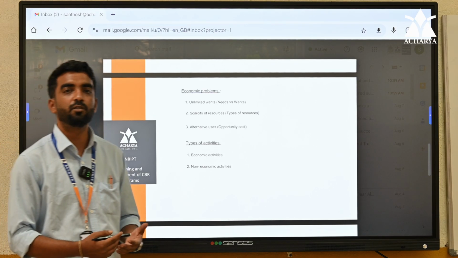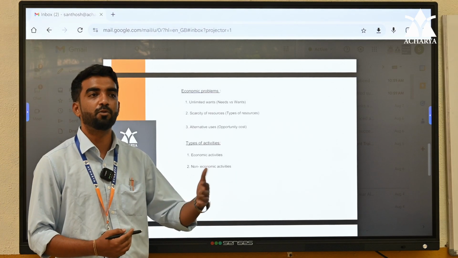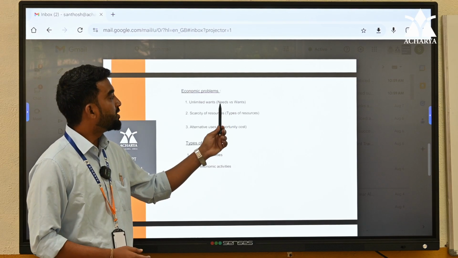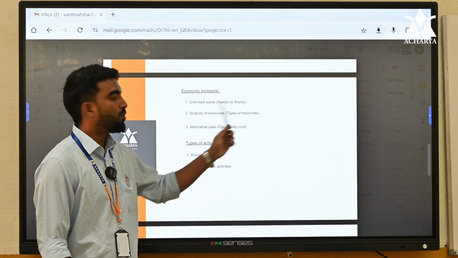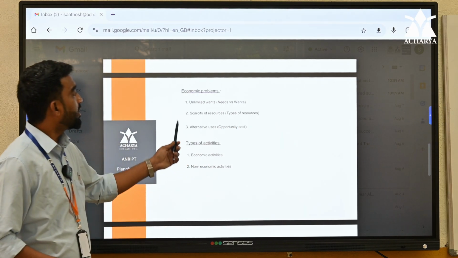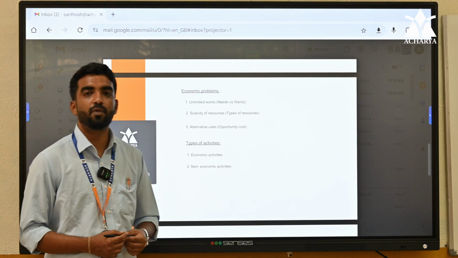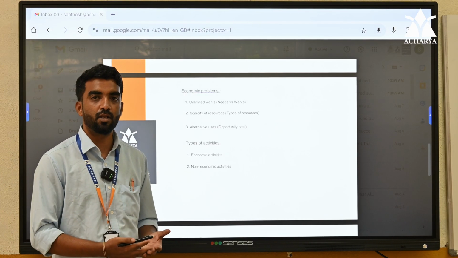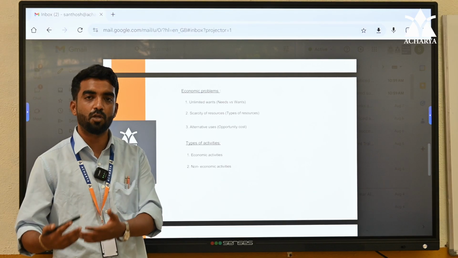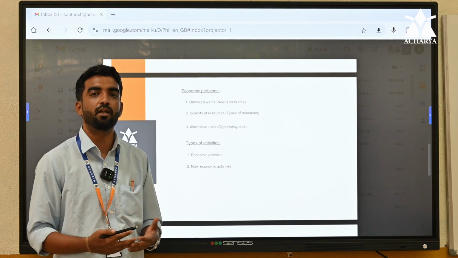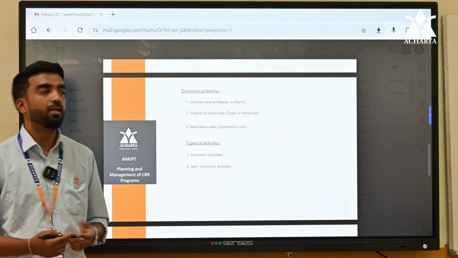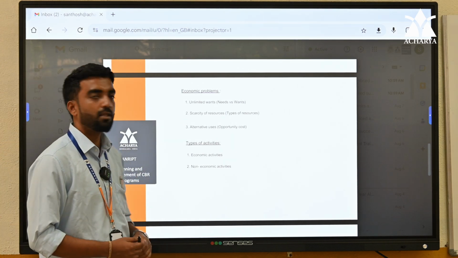If you have a bike, you desire a car. If you have a car, you desire some posh cars. Likewise, needs are limited and wants are unlimited. And the second type of economic problem is scarcity of resources. The resources which are available in this world, like natural resources, man-made resources or artificial resources, are limited. They are not unlimited. That is why using them efficiently is another problem.